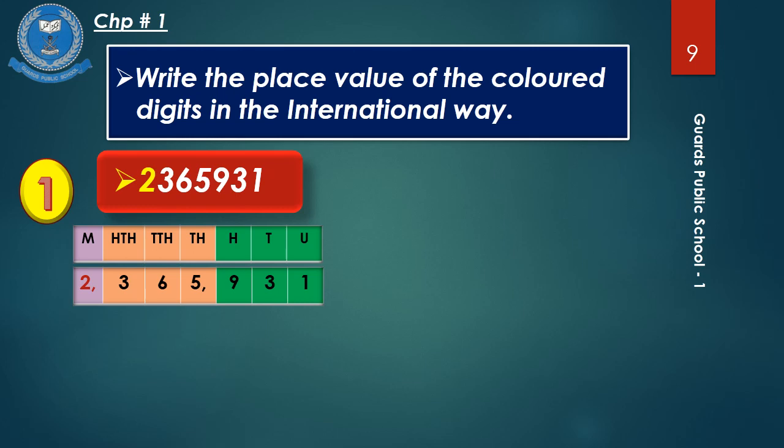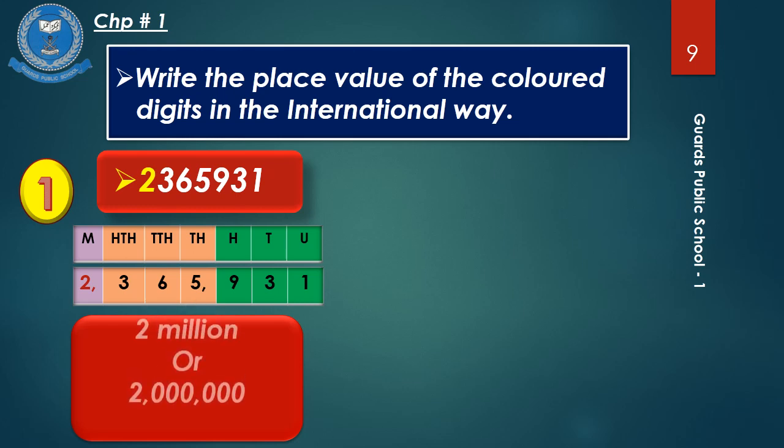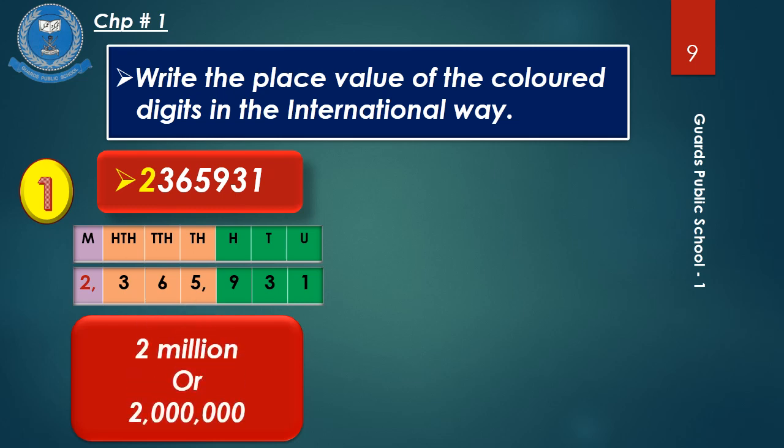Like 1 unit, 3 tens, 9 hundreds, 5,000, 6 10,000, 300,000, 2 million. In this way, I will easily know what is the place value of the color digit. So it will be written in words as 2 million or 2 with 6 zeros in figure.